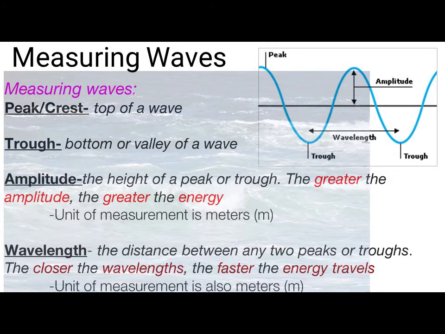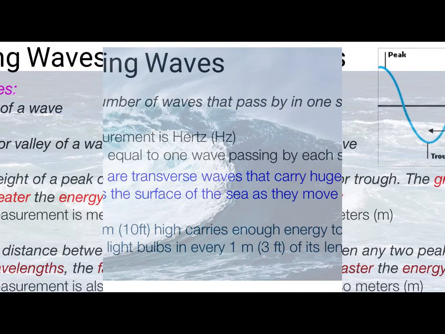Measuring waves, we look at the peak or crest. That is the top of a wave. Our diagram shows that, where you see the peaks. And we have the troughs, which are at the bottom or valley of a wave. The amplitude is the height of a peak or trough. The greater the amplitude, the greater the energy. The unit of measurement is meters. The wavelength is the distance between any two peaks or troughs. The closer the wavelengths, the faster the energy travels. The unit of measurement is also meters.